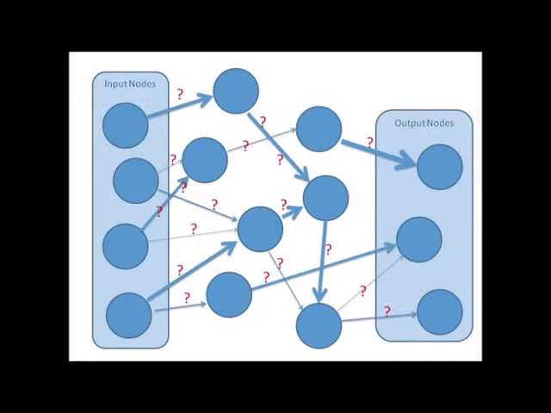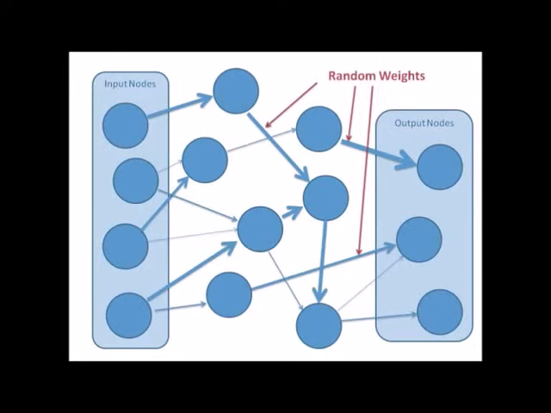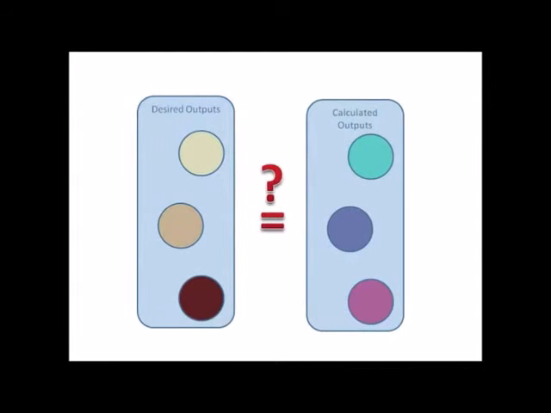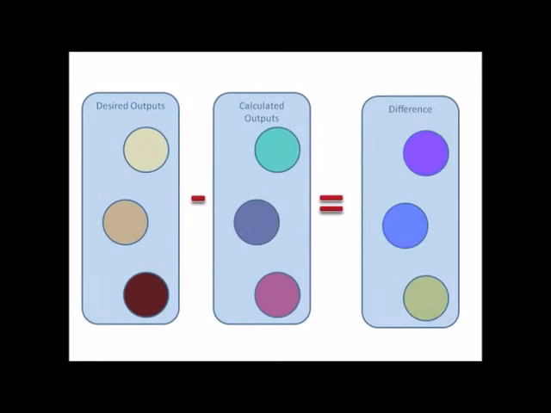But the question is, how do they learn? It's done through a process called backpropagation. We start with random connection weights. Then, for a given set of inputs, we decide on a set of desired outputs. Using the random weights, we first let the network calculate some outputs. Then, we compare the outputs that the neural net calculated to the desired outputs that we defined. Since we gave the network random weights, we obviously cannot expect the two outputs to be equal. So we find their difference. We call this difference the error in the network.